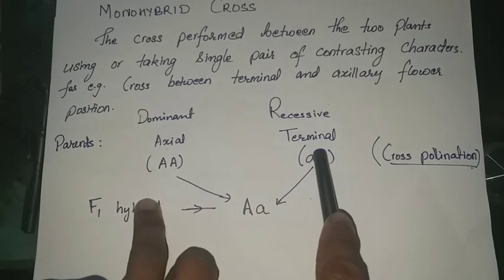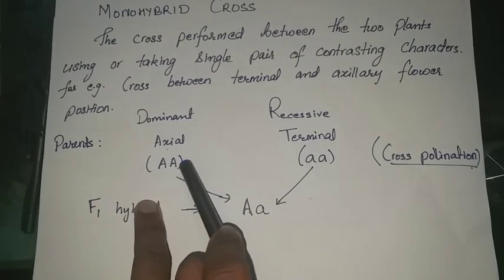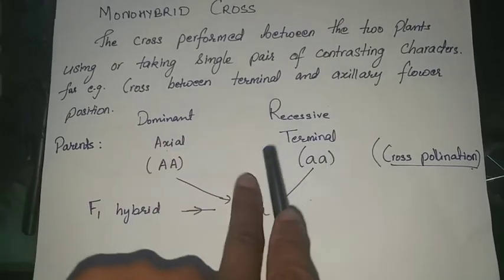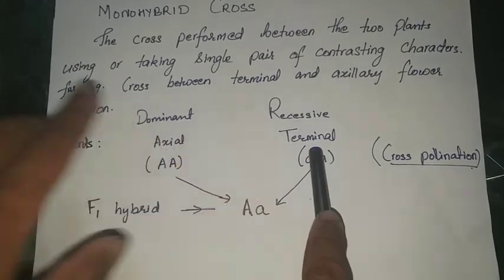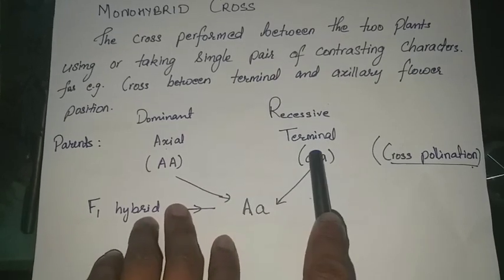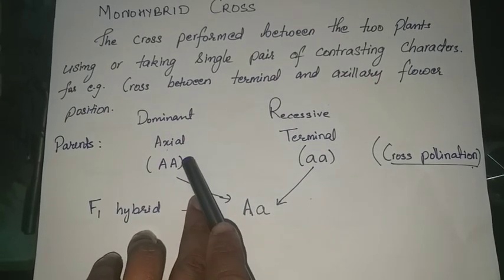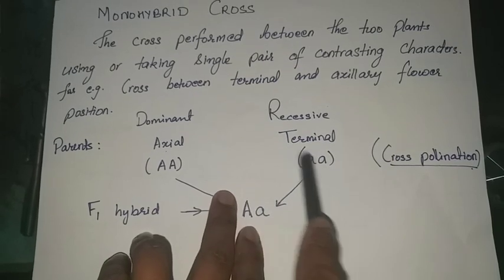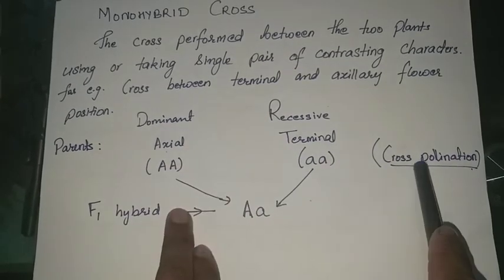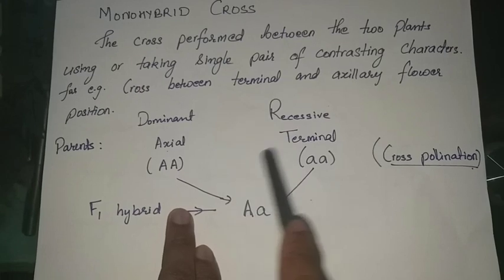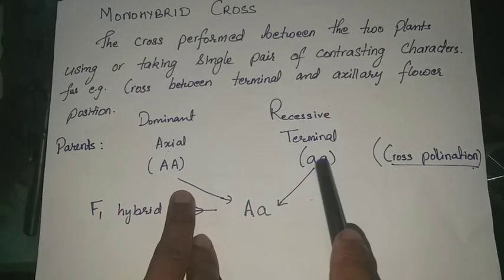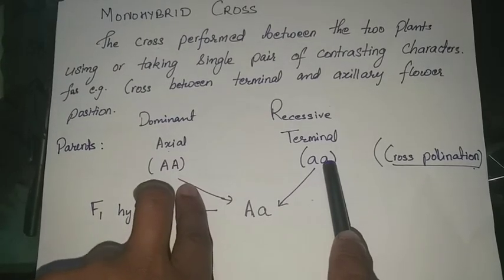Now there are two different plants, one bearing axial flowering and another bearing terminal flowering. The cross is carried out between these two different plants. A cross between two different plants is termed cross pollination. Here cross pollination takes place, and as a result, we know that during gamete formation only one gene from the pair participates.